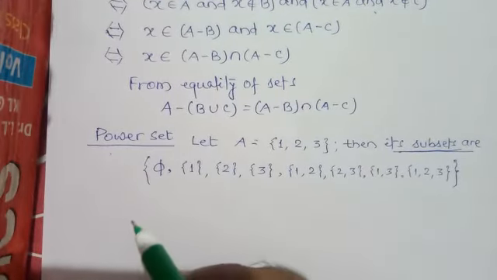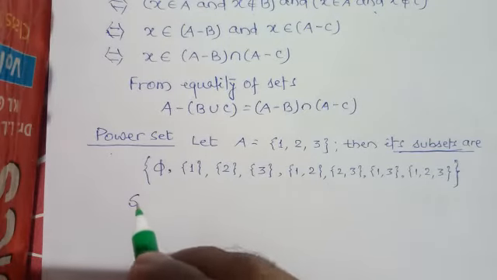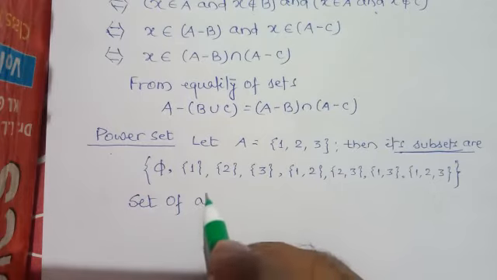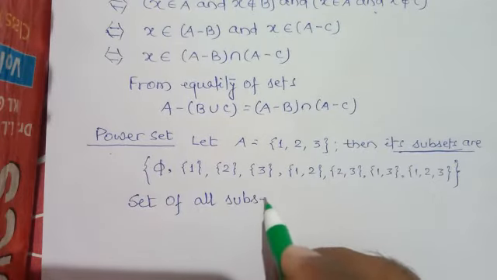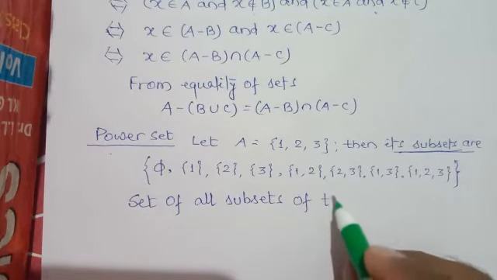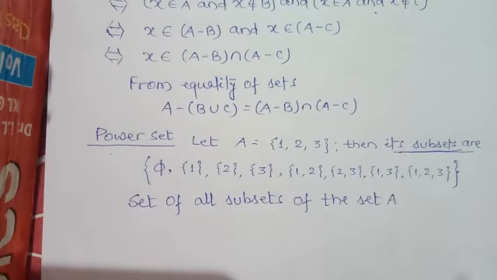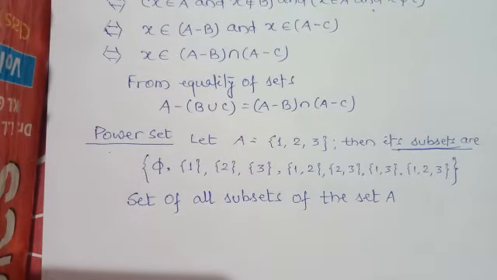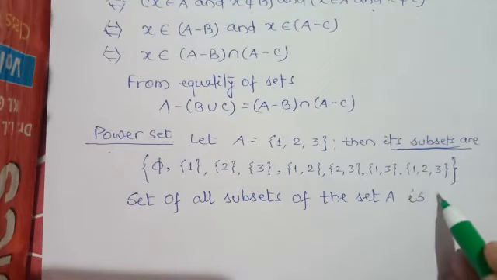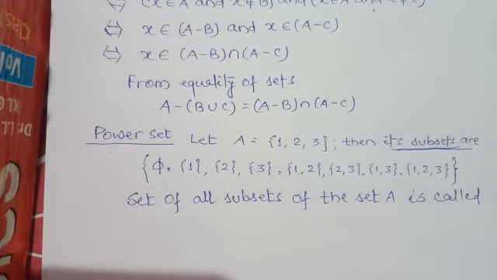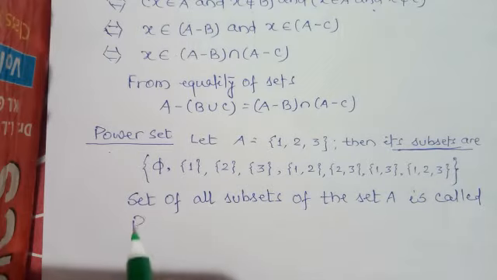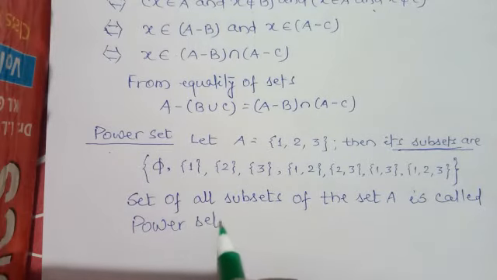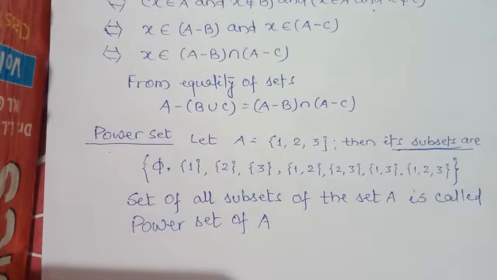Then what can we say? This is a set of all subsets of the set A. So the set of all subsets of the set A is called the power set of A. Hence, what should be the power set?